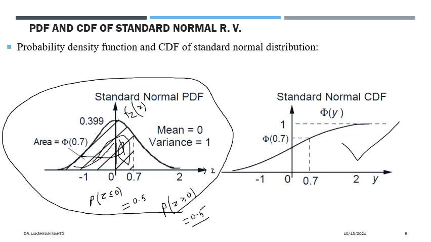Here concavity is up, up, up, then down, down, down. I would like to highlight that from the calculus point of view, the point of change of concavity is happening here. And it is sigmoid in nature. The plot of the CDF is sigmoid in nature, but there is no explicit form of the CDF of a standard normal random variable, but we can have approximate formulas for those CDFs, which we can get later.